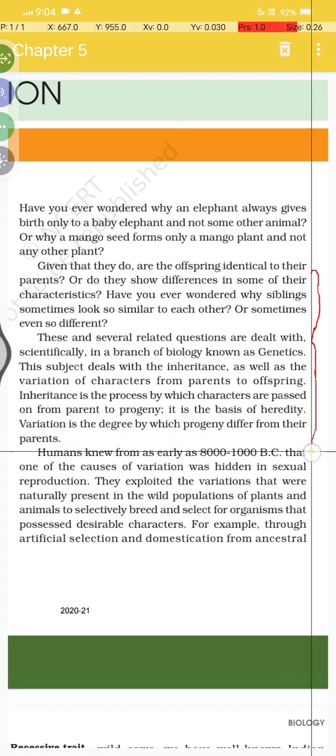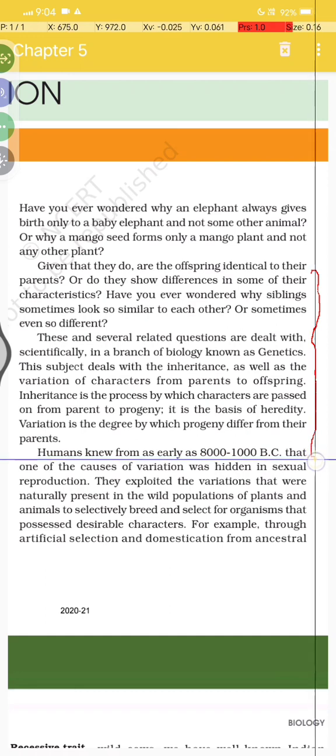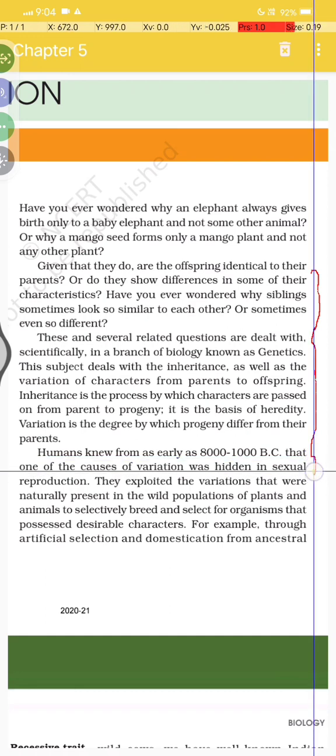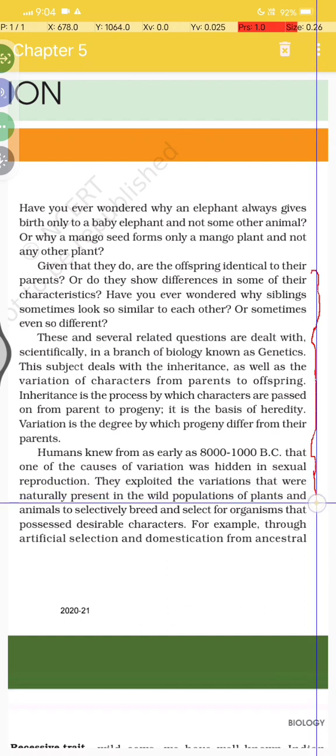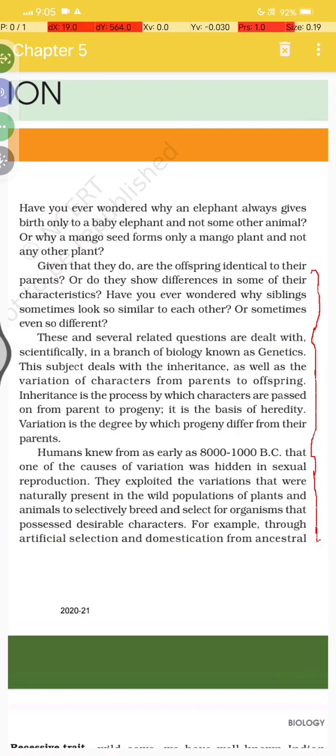Humans knew from as early as 8000 to 1000 BC that one of the causes of variation was hidden in sexual reproduction, and they exploited the variation that was naturally present in wild populations of plants and animals to selectively breed and select organisms that possessed desirable characters, for example through artificial selection and domestication from the ancestral forms.